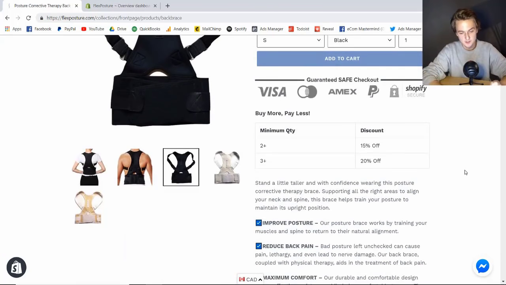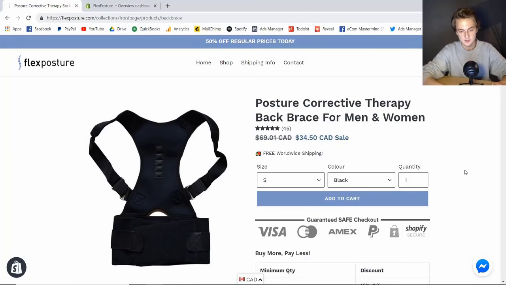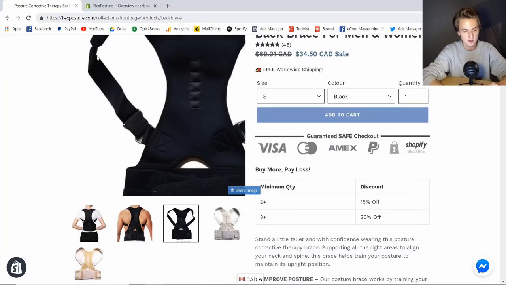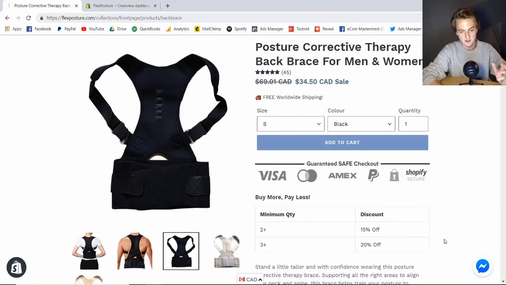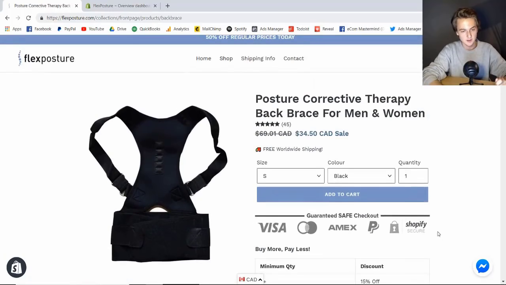And this is a very simple store, and that's why I chose it for this case study, because it's a very simple store. There's no private labeling or any fancy coding or fancy themes. It's just a very simple, clean-looking store with a product that you can find on AliExpress. And so the goal with this case study was to create something that's easy to replicate for you guys. And so I think that this store is perfect because it's easy to replicate, and there's really nothing stopping you from doing a similar thing with a different product.